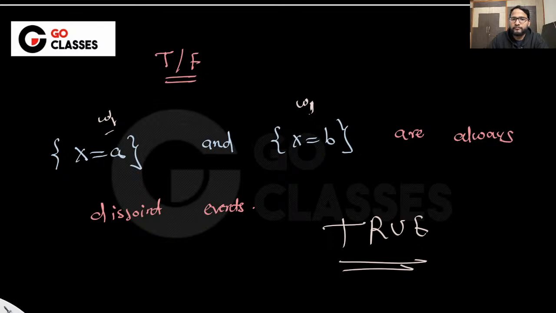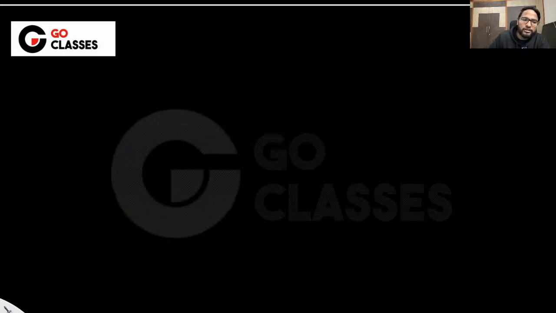Okay. Cool. Suppose, let me ask you another question, which is also true false. Let's suppose that x takes only four values.